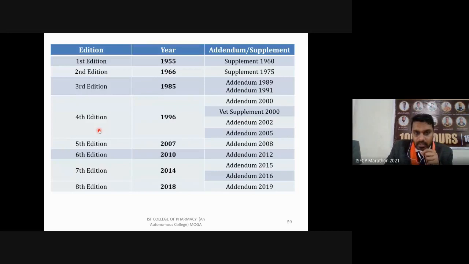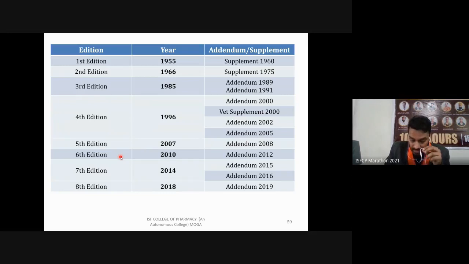So we were discussing the fifth edition. After that, the sixth edition was published in 2010. This sixth edition of the Indian Pharmacopoeia is published by the Indian Pharmacopoeia Commission, Ghaziabad, in accordance with the plan and completed through the untiring efforts of its members. It supersedes the 2007 edition, but any monograph of an earlier edition that does not figure in this edition. This edition was effective from 1st September 2010.